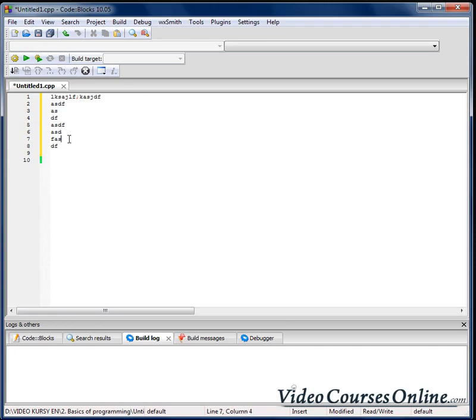We can jump from one line to another line. We don't need to read line by line, right? We don't need to do anything. It's up to us what we do. But that code will be read by the compiler from the top to the bottom, line by line, okay?